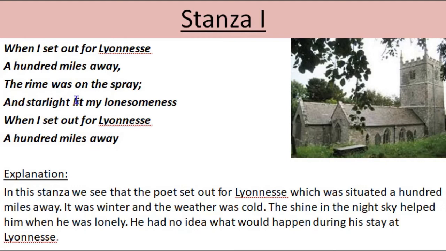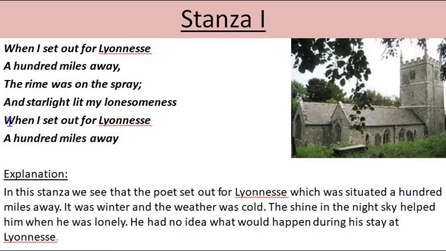So it is denoting that the atmosphere was extremely cold and winter season was at its peak, and when he set out on his journey at night, everything around him was just frozen, right? Even the leaves and branches of the trees got frozen due to the chilled winter season. So this line is displaying the atmosphere around him when he was setting out for Lyonnesse.